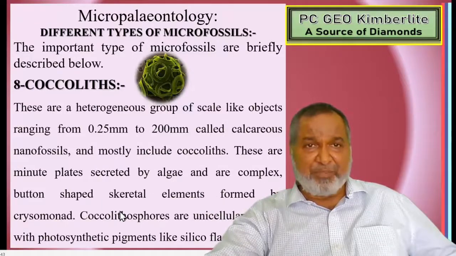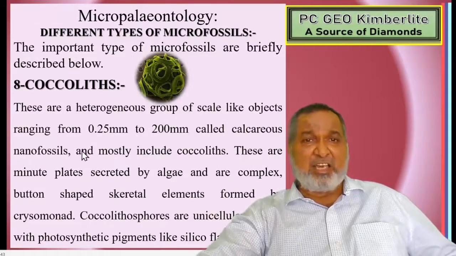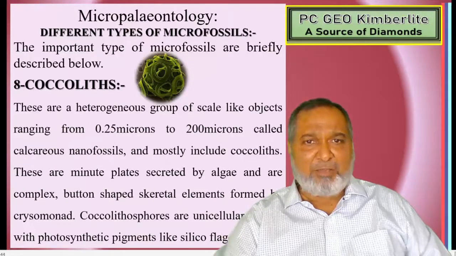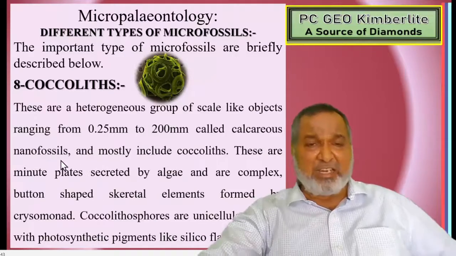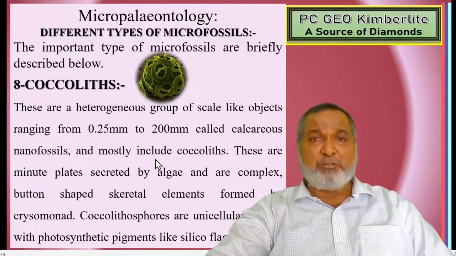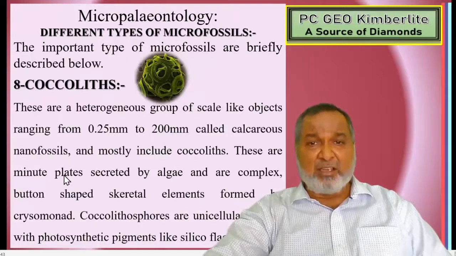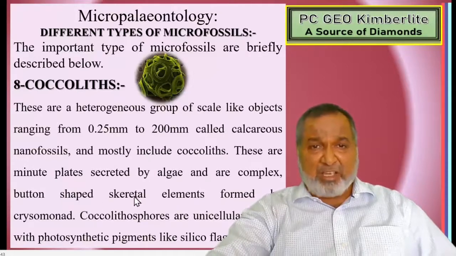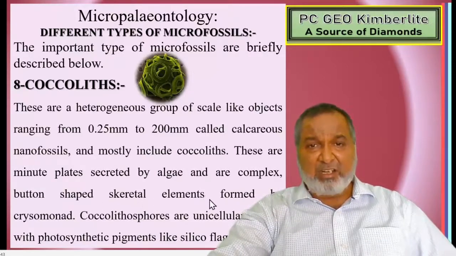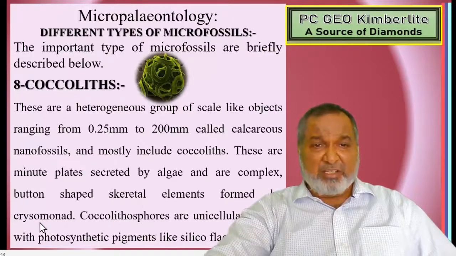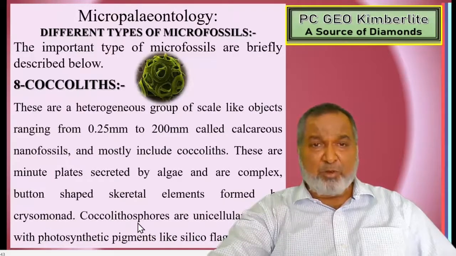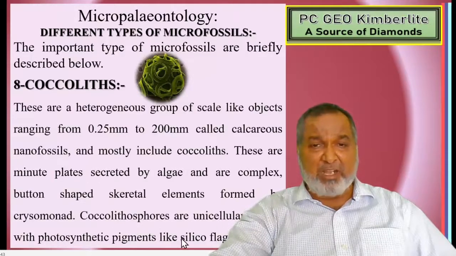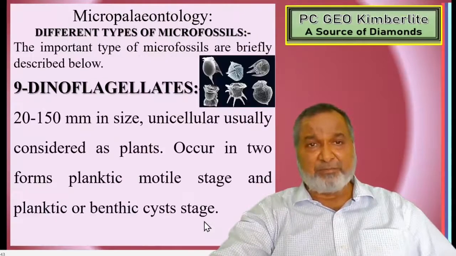Coccoliths. These are a heterogeneous group of scale-like objects, range from 0.25 microns to 200 microns, called calcareous nannofossils, and mostly include coccoliths. These are minute plates secreted by algae and are complex button-shaped circular elements formed by Chrysomonads. Coccolithophores are unicellular, marine, with photosynthetic pigment like silicoflagellates.